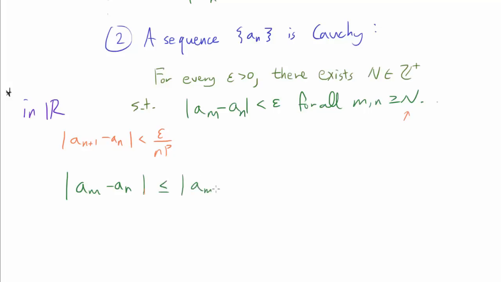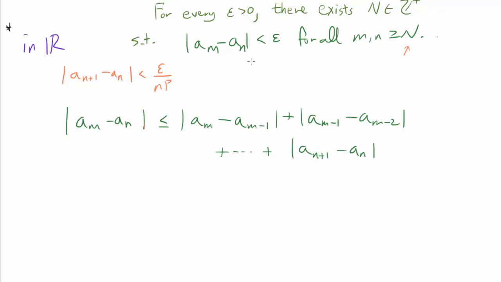bunch up consecutive terms. So a sub m minus a sub m minus 1, a sub m minus 1 minus a sub m minus 2, and so on until a sub n plus 1 minus a sub n. Now here we are assuming, without loss of generality, that m is strictly greater than n. Note that if m is equal to n, this thing is 0, so of course it is less than epsilon, so we don't have to worry about the case.